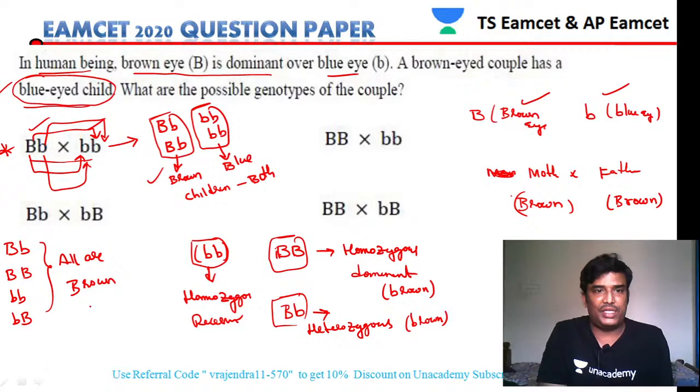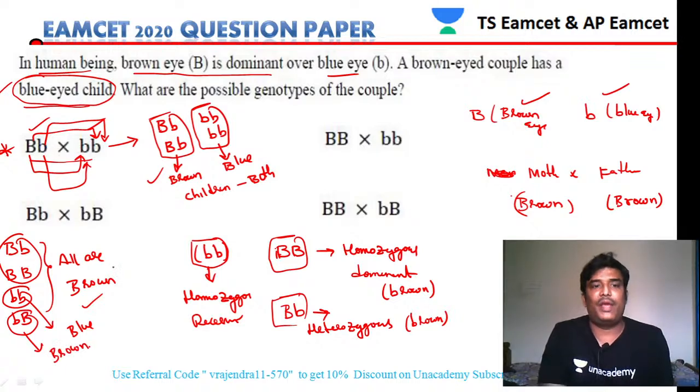So all are brown in this case. Then if you see here, in this case these two are brown, this is blue, and this is brown. Okay, so some are brown and some are blue, so both brown and blue. So in option 2 we get some are brown and some are blue, like option 1.